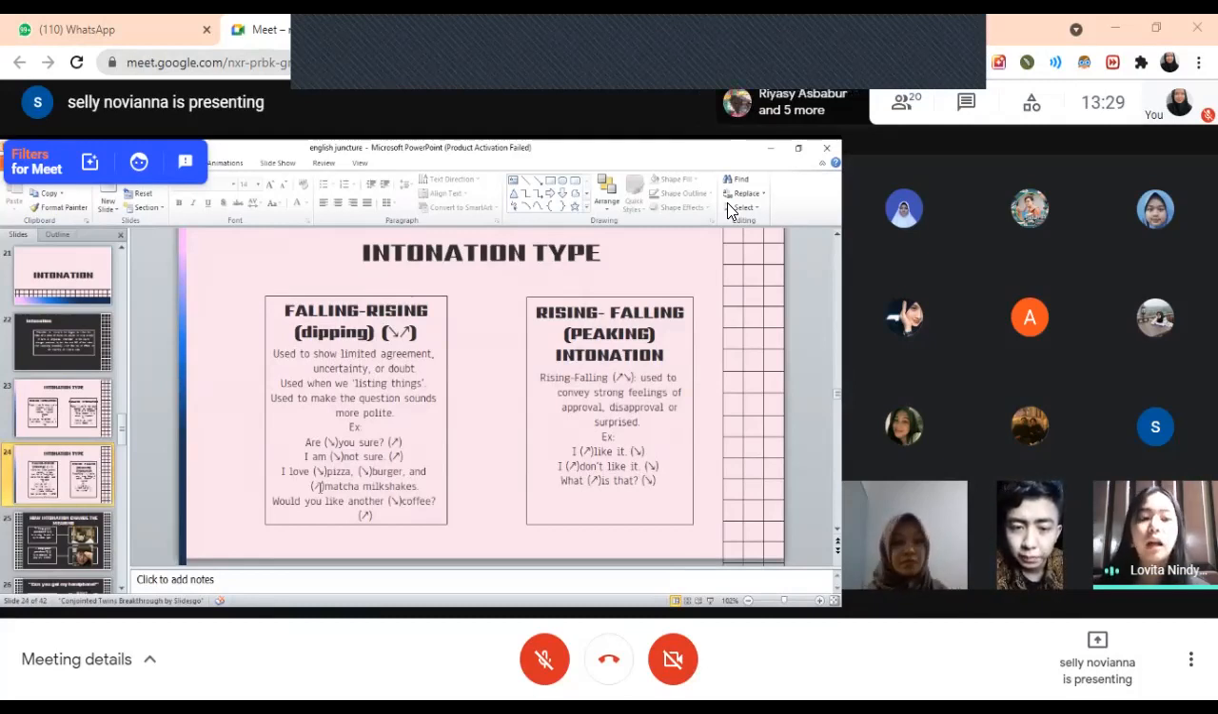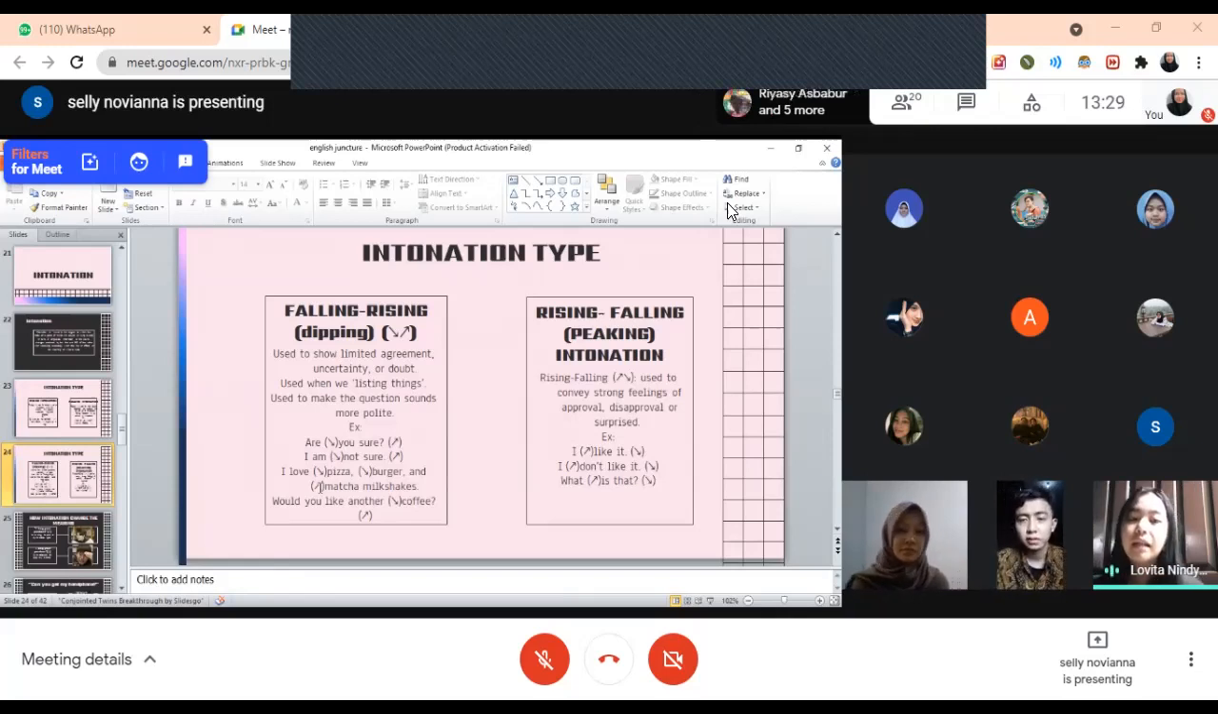For example, for listing things, there's like, I love pizza, burger, and matcha milkshakes. I love burger, pizza, and matcha milkshakes. And to make a question sound more polite, there's like, would you like another coffee? Would you like another coffee? You can see that there's a falling-rising intonation.